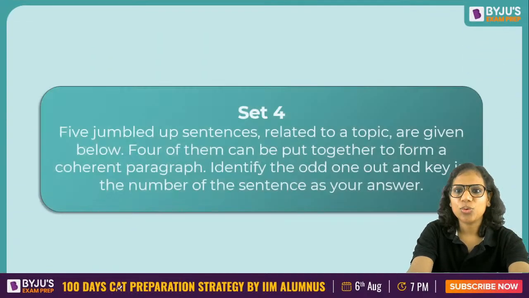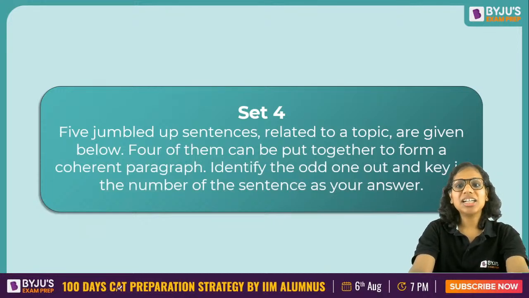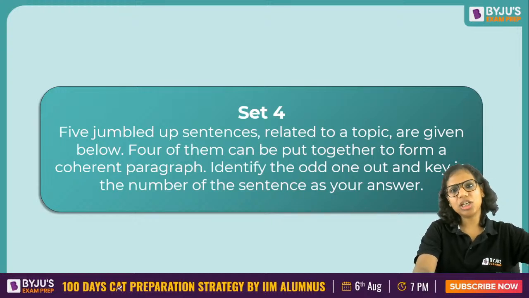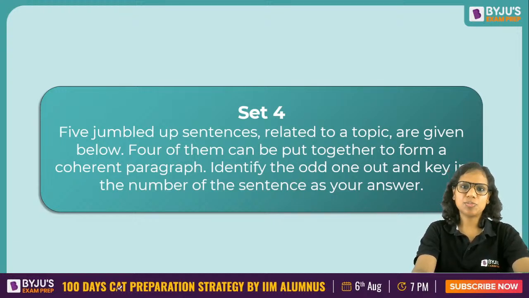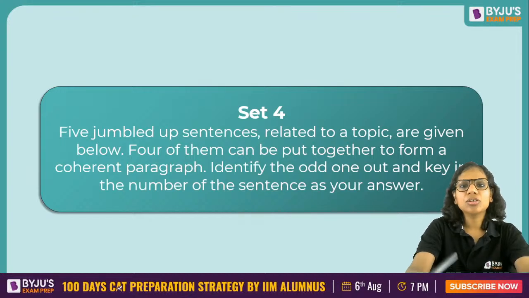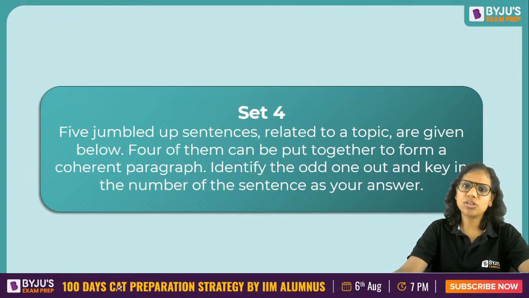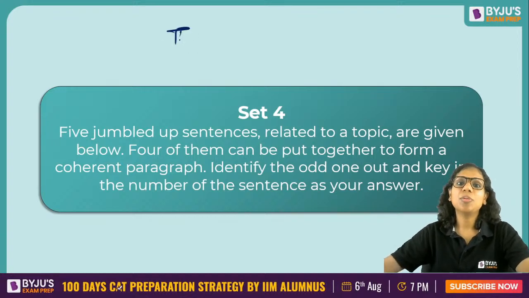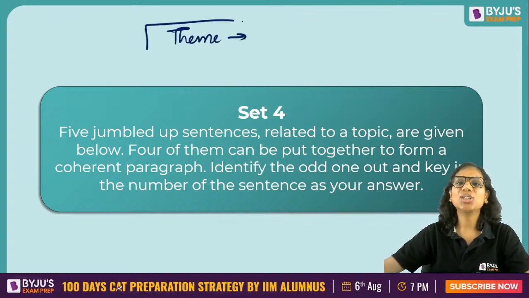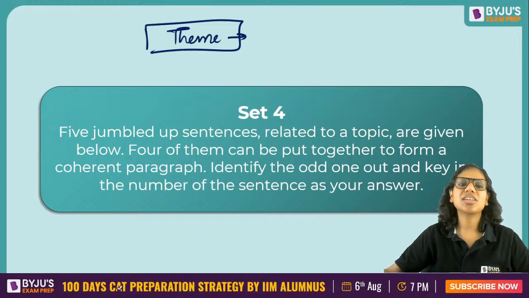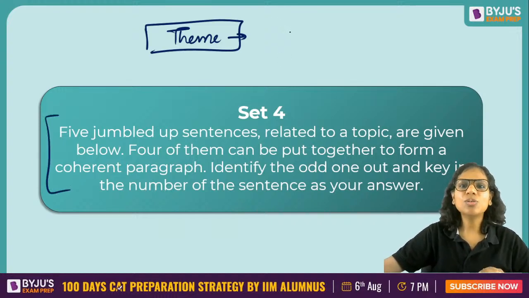Now, coming to our next question type. These were 5-sentence parajumbles. Before this we did the MAH CET unique parajumble type. Now we have odd sentence parajumbles. We'll attempt 2 questions on this and you will see how you can have varying difficulty levels in these questions also, and how understanding the theme, what is being discussed, the main idea, the crux, the central idea, no matter by what name you call it, is important in attempting an odd sentence out parajumble, because on that basis you eliminate.